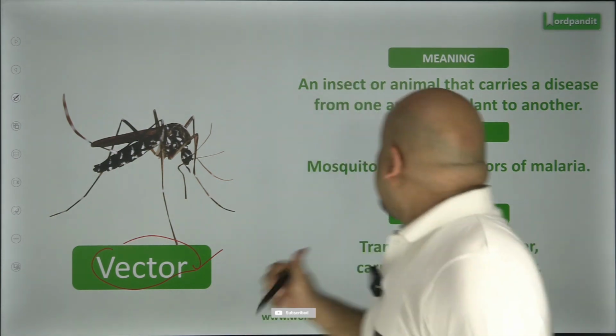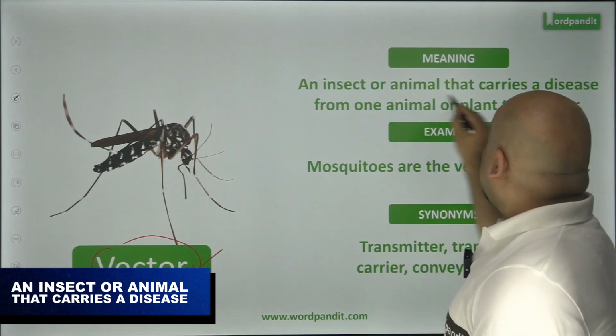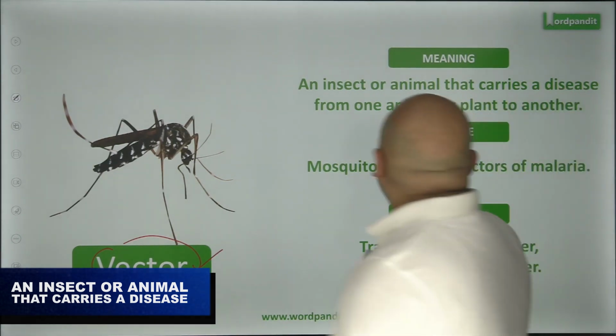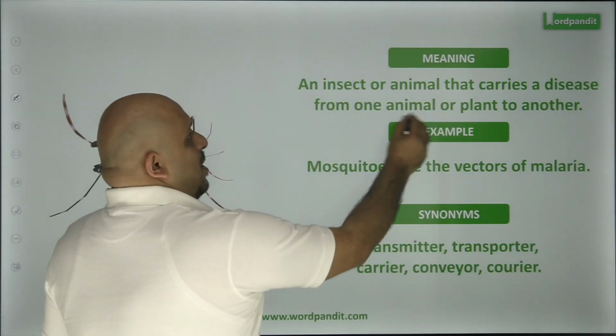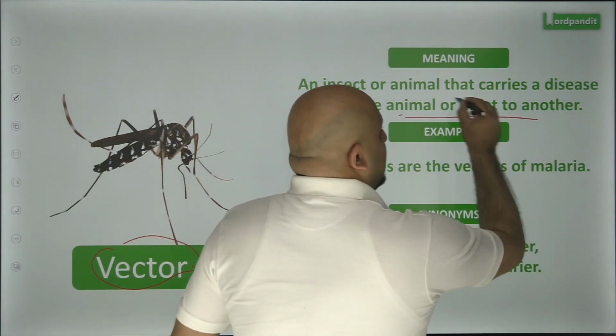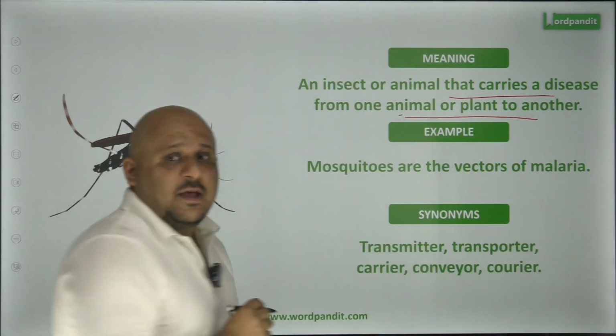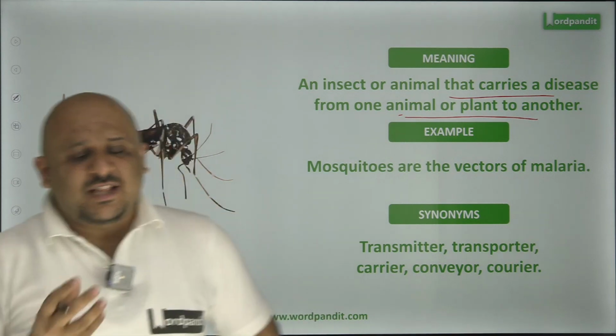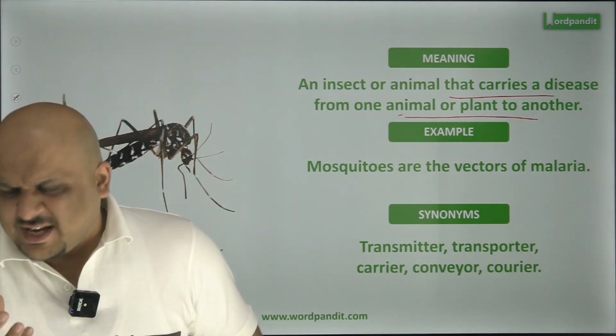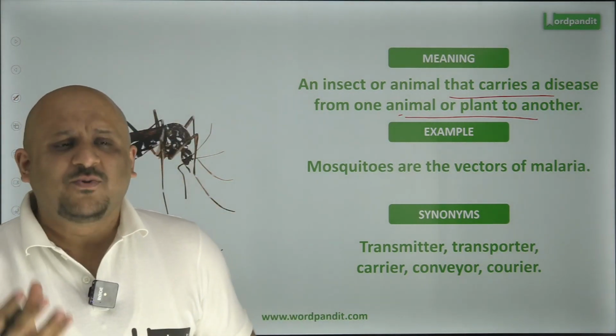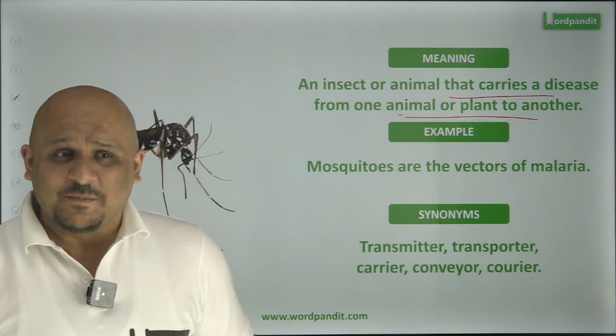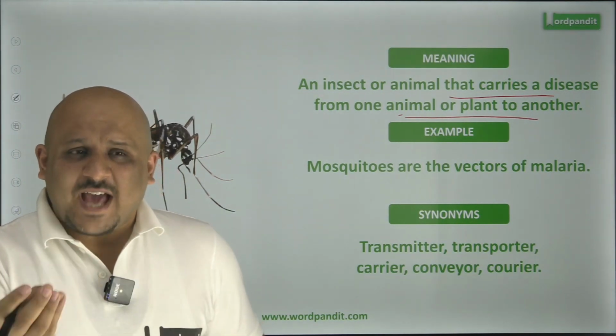Now, vector refers to an insect or an animal that carries a disease from one animal or plant to another. So a vector is nothing else but the agent that carries and transmits that infectious pathogen into another living organism, that disease which is carried.